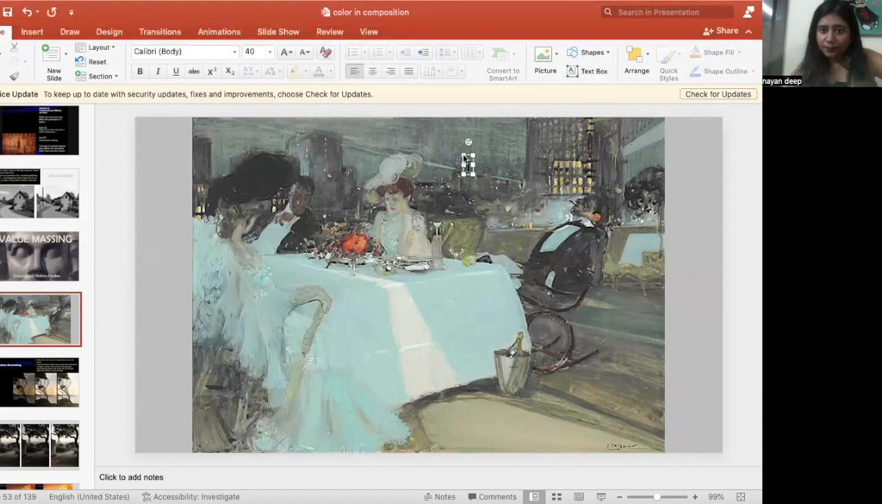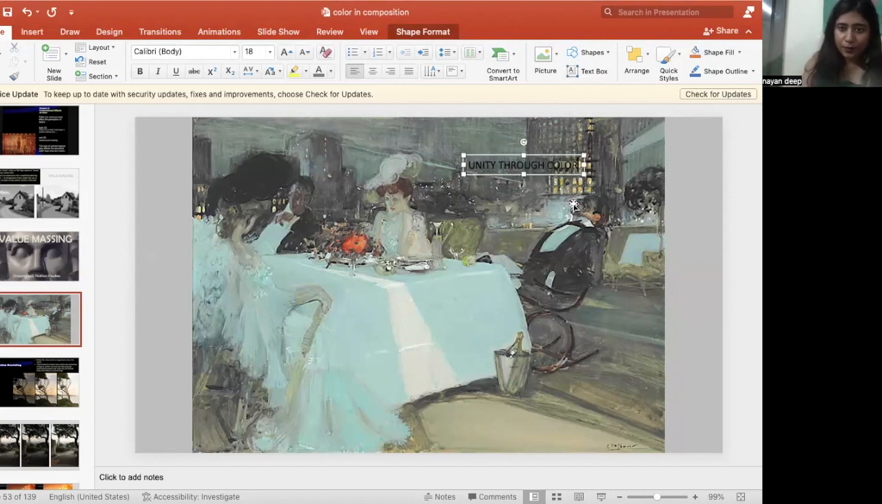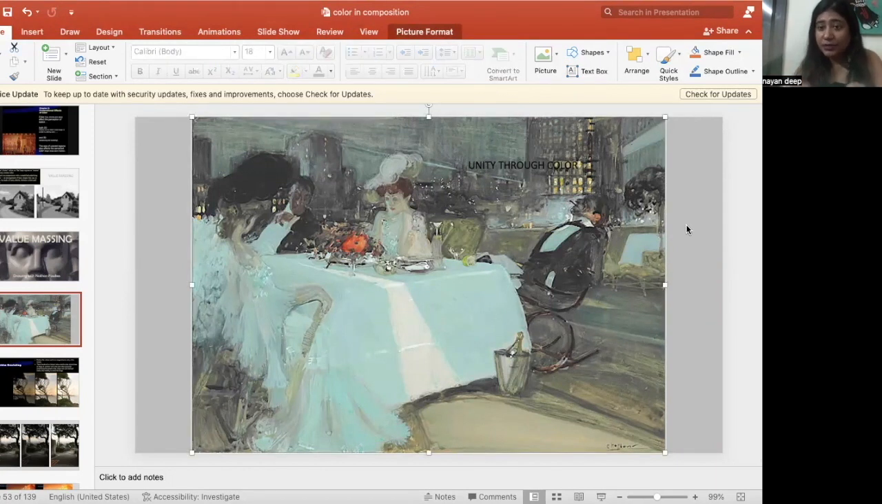This is unity through color. Unity through color is the principle of design here. This is value massing. Unity is always there. What has been done? This has been given the same color, same color, same color, and this is also the same color. And in the background also there is a shade of the same hue. So what has happened? It has unified, and the masses have lost details. Giving the same value to the masses is called value massing. This is how you use color in composition.